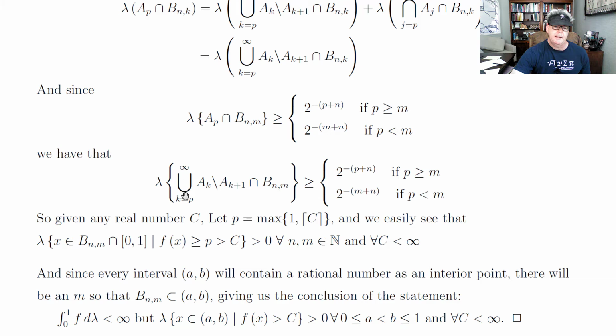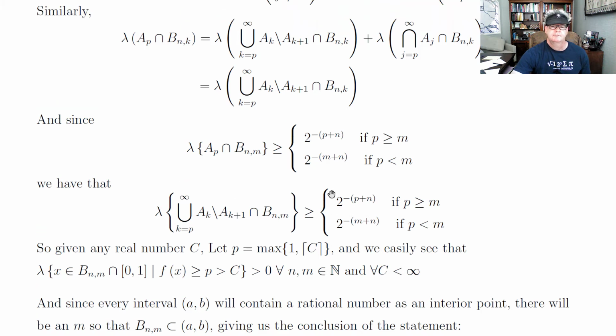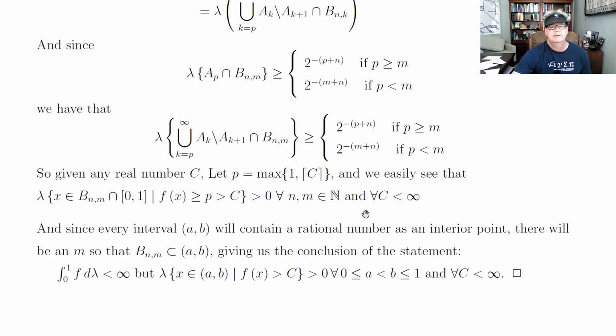And so the measure of the AKs minus AK plus 1s intersect this will be the same thing, right? Because of what I have up here. So these are equal. I just found this one, so this will be the same thing. So, upshot. Given any real number, I mean, you could give me a negative number, but I already did. But go to the next integer bigger. Let's assume it's positive. Then set P to be the next integer, positive, I should say.